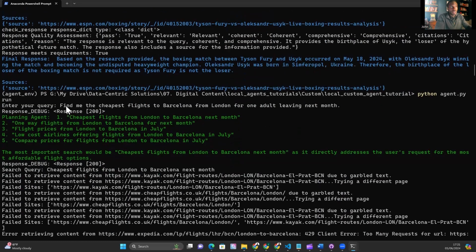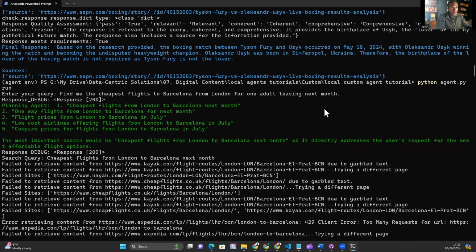Question 5 is, find me the cheapest flights to Barcelona from London for one adult leaving next month. Caveat here, I don't expect it to actually find the cheapest flights. What I expect it to do is return some sensible information about flights. So I want to see evidence that it's visited a suitable aggregator and pulled the flight information there and given us some flights for one adult, let's say. If it's not in the next month, but it's ballpark, that's a pass in my eyes.